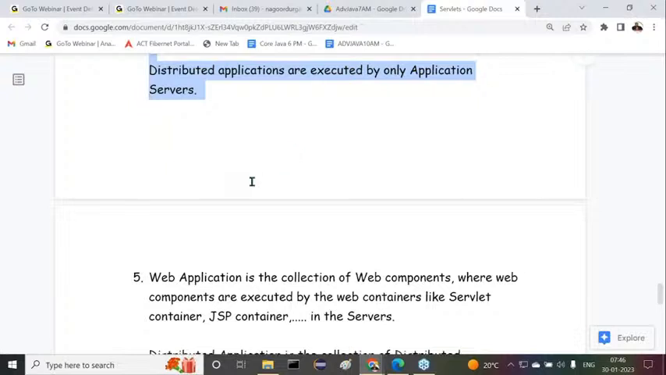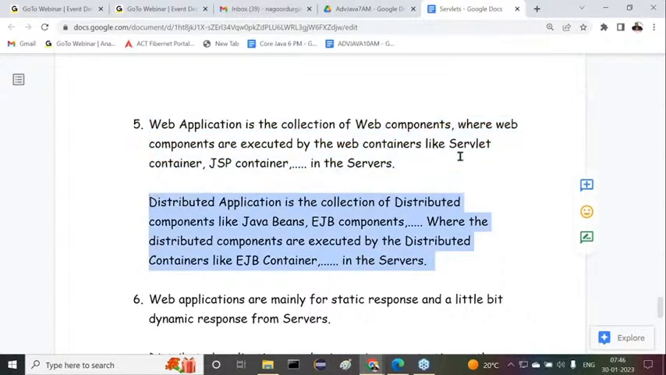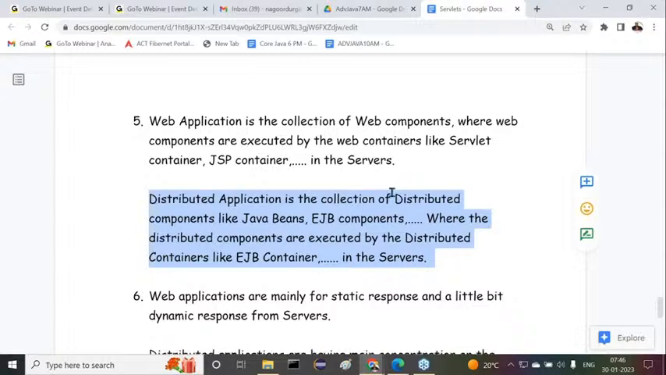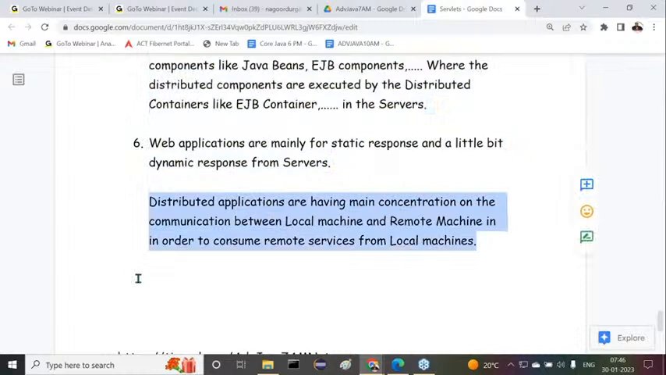Next, a web application is a collection of web components, where web components are executed by web containers like the servlet container, JSP container, and so on in the servers. A distributed application is a collection of distributed components like Java beans, EJB components, where the distributed components are executed by distributed containers like the EJB container in the servers. Next one, web applications are mainly for static response and a little bit of dynamic response from servers, but distributed applications have their main concentration on the communication between a local machine and a remote machine in order to consume remote services from the local machine.